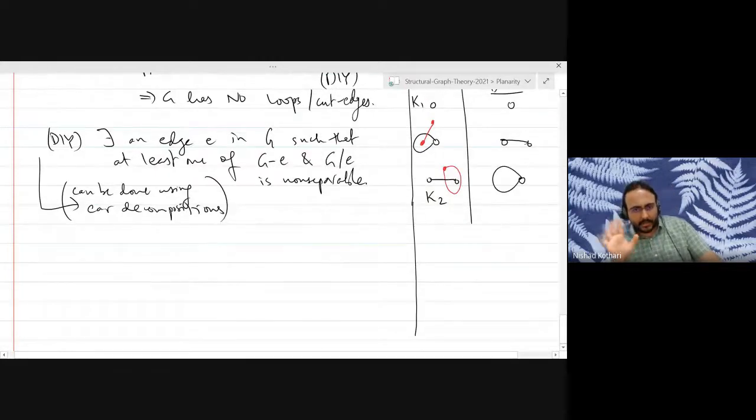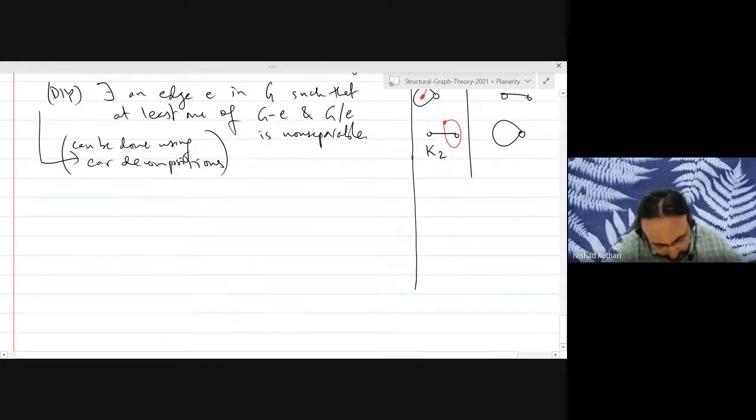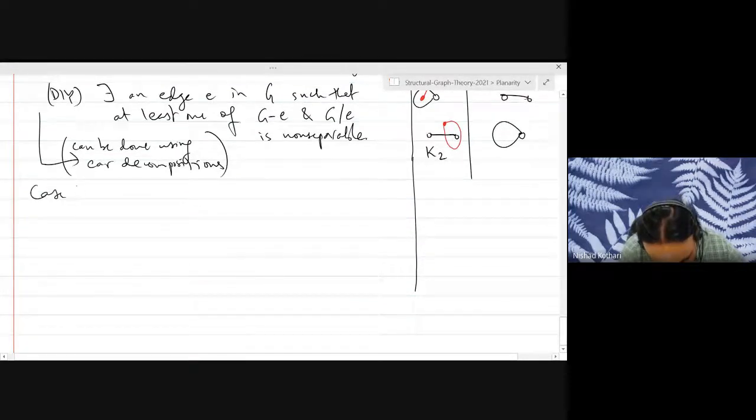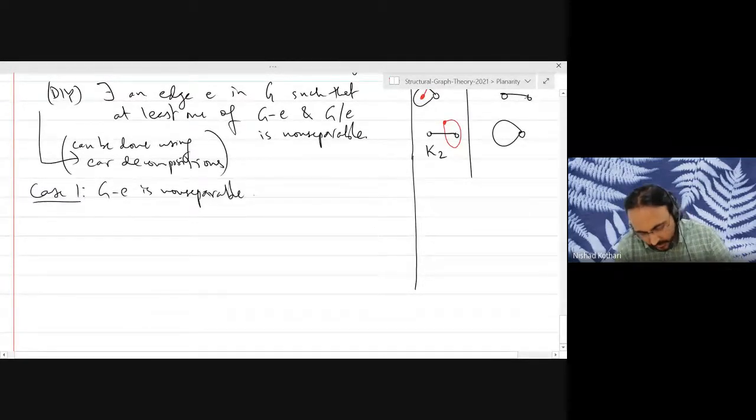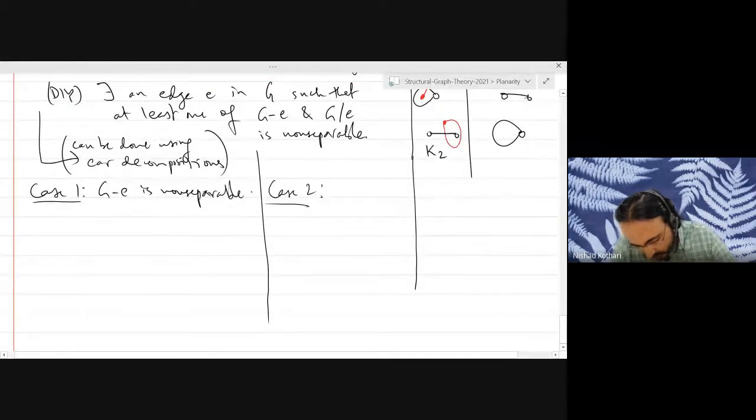Okay, there is some edge in the graph so that you can preserve non-separability by either deleting that edge or contracting that edge. So we'll look at two cases. Case 1, let us say G delete E is non-separable. And case 2, G contract E is non-separable.